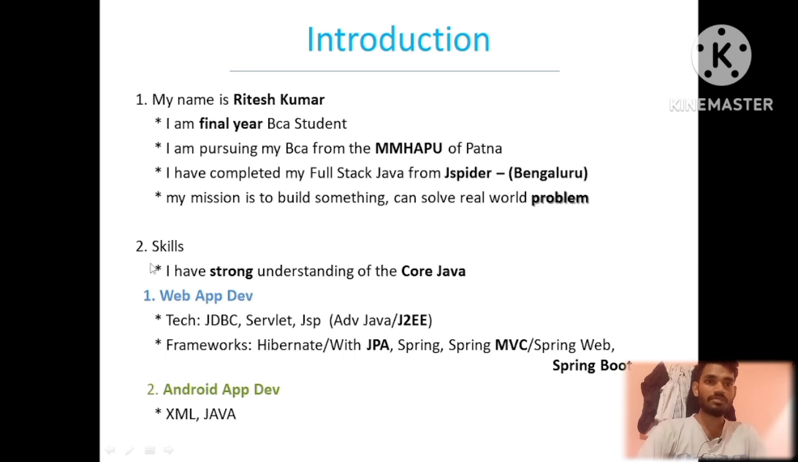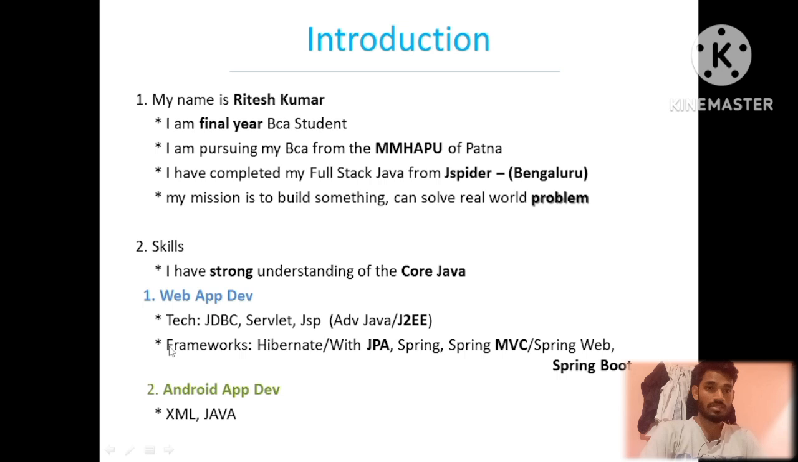I have a strong understanding of core Java, which is the foundation for Android application development and web application development. The web technologies I have are JDBC, Servlet and JSP, which is JavaServer Pages, which we can say is advanced Java or J2EE, Java Enterprise Edition.